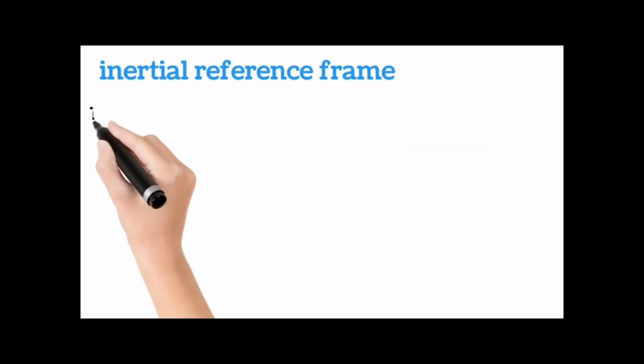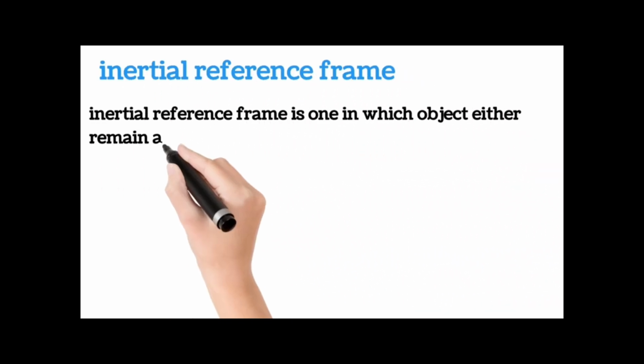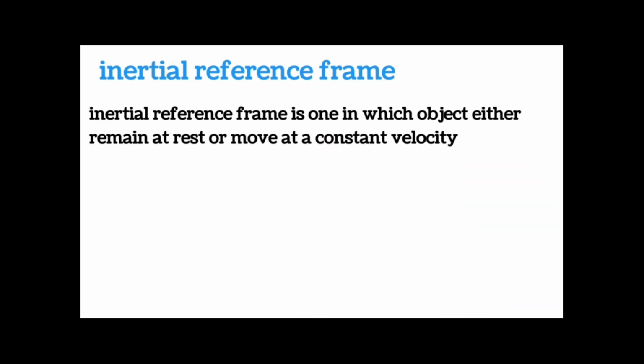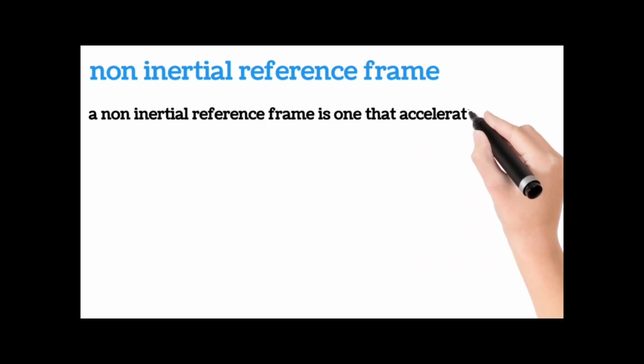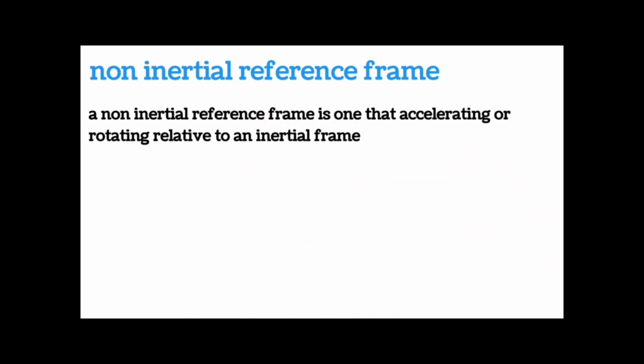Inertial reference frame: an inertial reference frame is one in which objects either remain at rest or move at constant velocity. Non-inertial reference frame: a non-inertial reference frame is one that is accelerating or rotating relative to an inertial frame. As you saw in the definition, an inertial reference frame should be at constant velocity or at rest. It should always obey Newton's first law. Unless an external force is applied on it, it should maintain that constant velocity or rest.